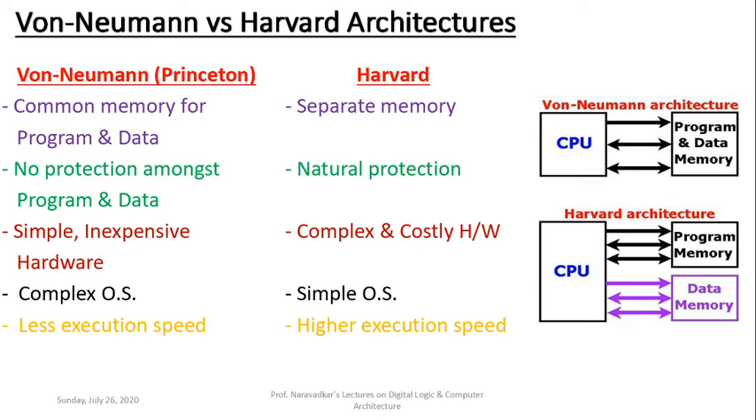Whereas Harvard architectures are preferred in microcontroller based designs, which are application specific, control specific, and such types of systems are called embedded systems, like temperature control mechanism, humidity control mechanism in process control plants. These are a few examples. Okay, so this is all about von Neumann versus Harvard architecture here.